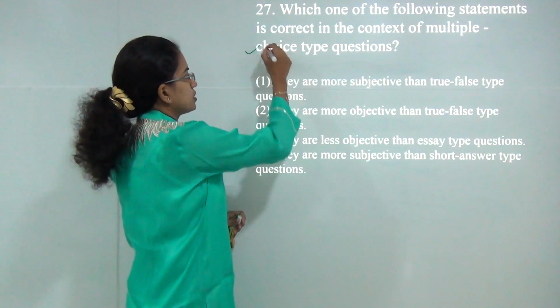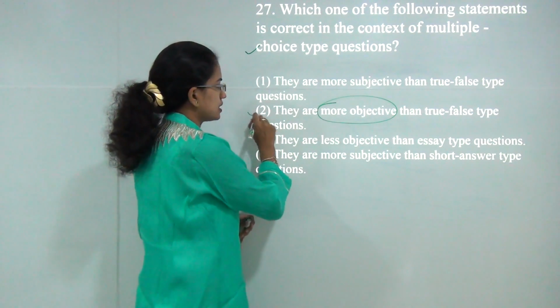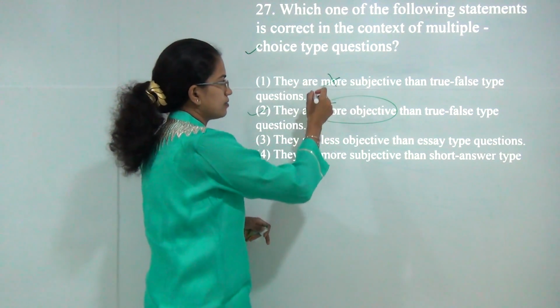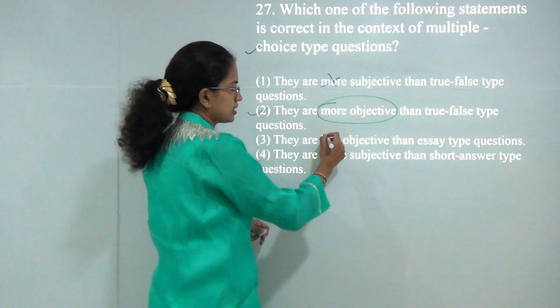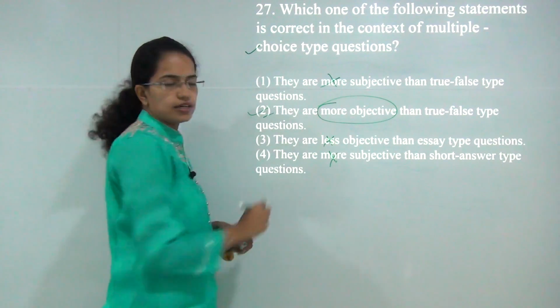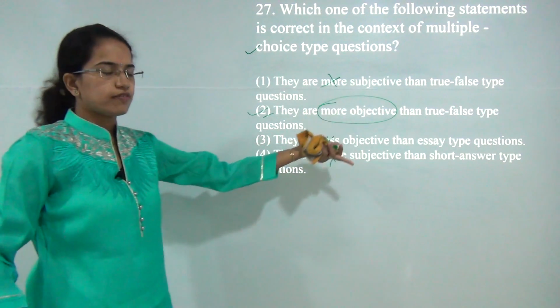So multiple choice questions are more objective. The only choice that contains more objective is 2. More subjective is incorrect because it deals with more of writing skills. Less subjective and more subjective are incorrect. So we can simply say 2 would be the correct answer, irrespective of whatever type of questions you are comparing it to.